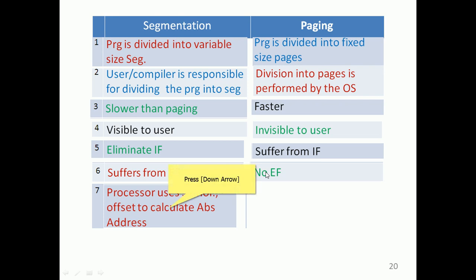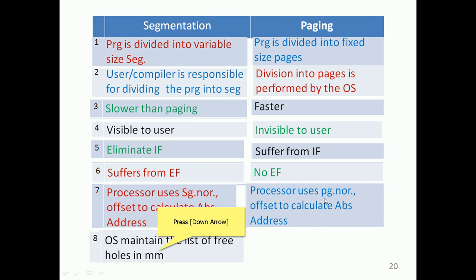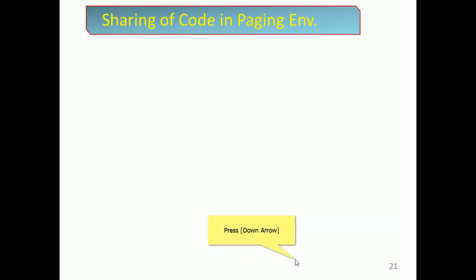The processor uses the segment number and offset to calculate the absolute address; we have seen the limit and base there. In paging, it uses the page number and offset to calculate the address. The OS maintains the list of free holes in the main memory, that is, the unused memory or free space, in segmentation. In paging, the OS must maintain a free frame list.